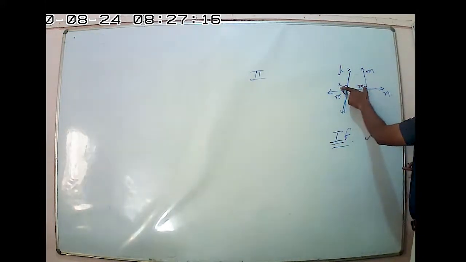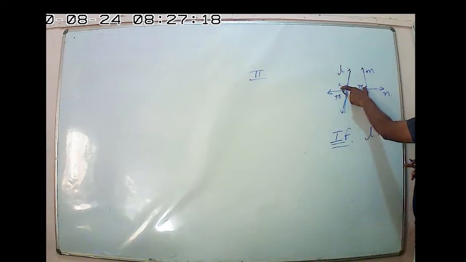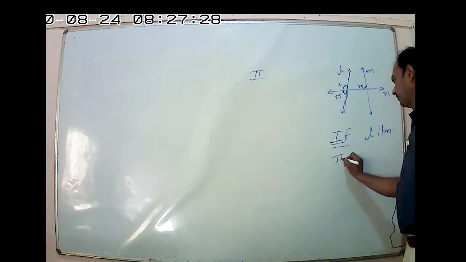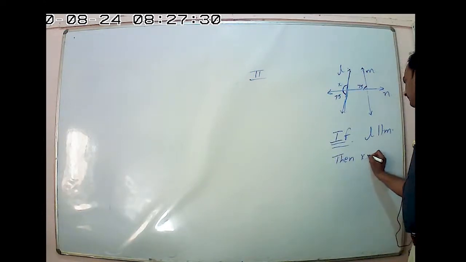Yes or no? If yes, why? What is the reason they are equal? Tell me. Then angle X equal to 75 degrees. Why?